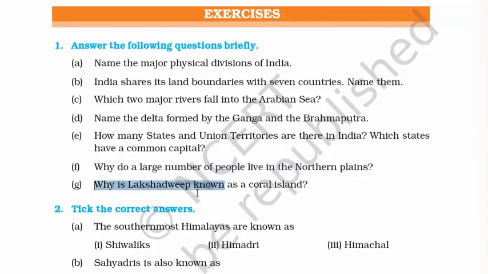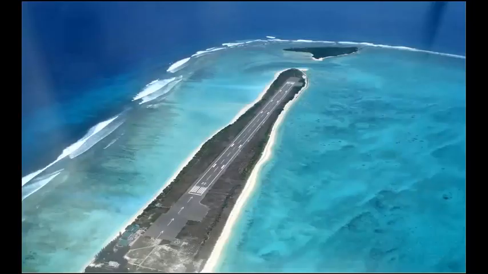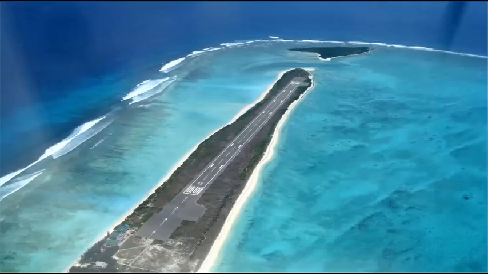Why is Lakshadweep known as Coral Island? So Lakshadweep is made of tiny marine animals known as polyps. When these marine animals die, they form something called coral, and these corals, after so many years together, form a huge landmass which becomes a coral island. And you want to know another cool thing about Lakshadweep? It is just 32 kilometers. That's it. You see this picture? That is Lakshadweep Island.